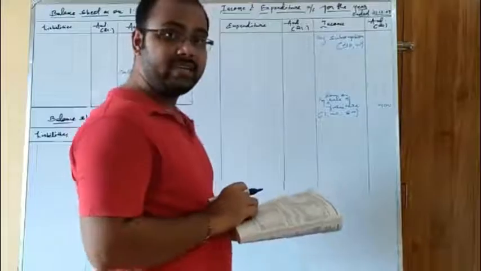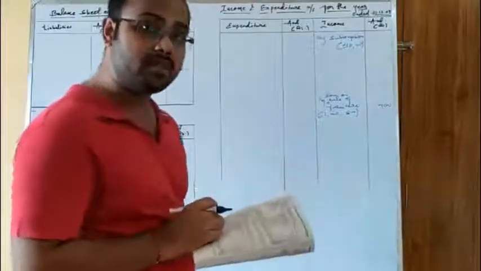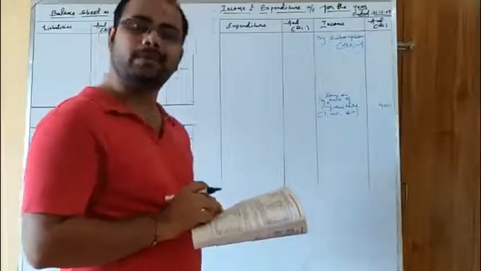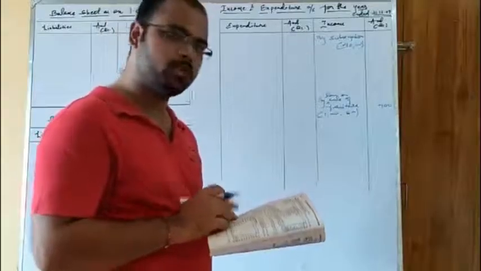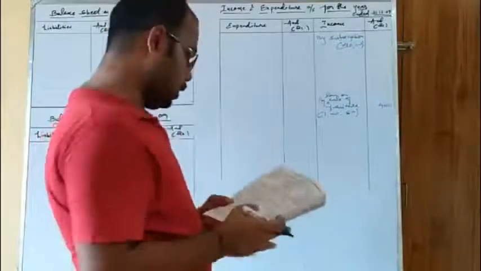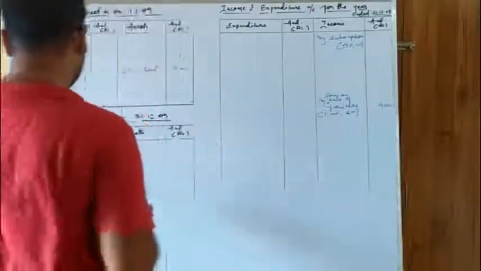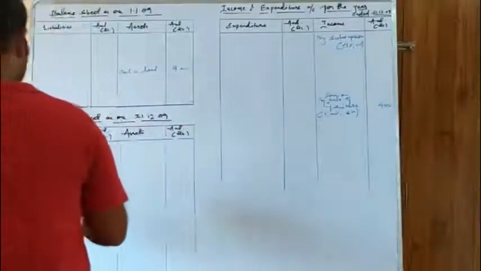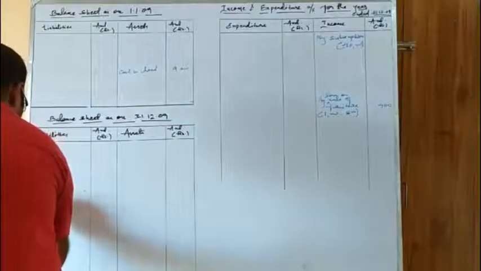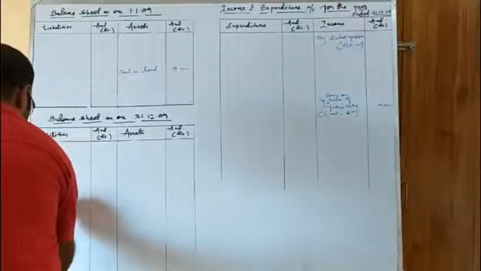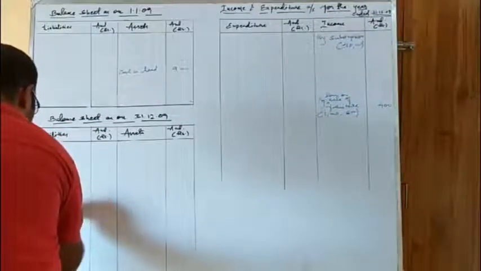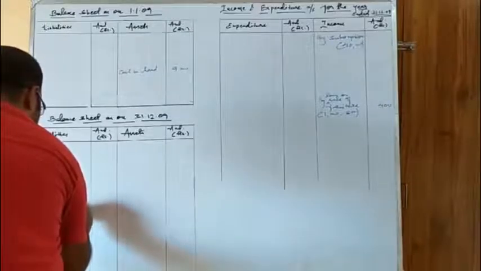See, here it is told that donation for functions means its purpose is specified. That means it is a special or specific donation. So it will go to the balance sheet. Since it occurred during the year, it will go to the closing balance sheet. And since donation is a liability, we will write it over here. Donation for function.